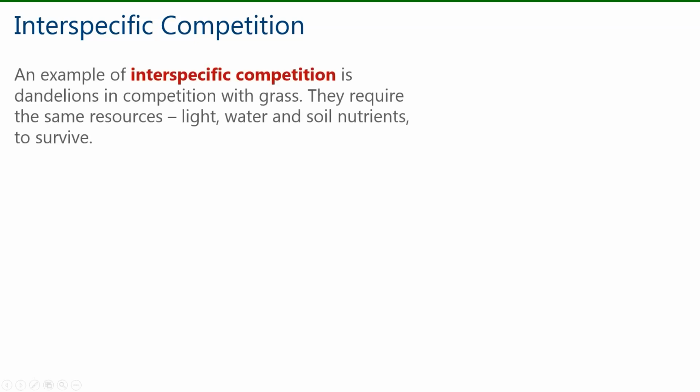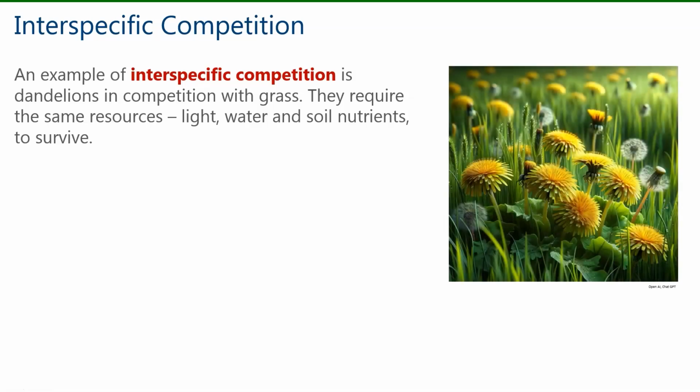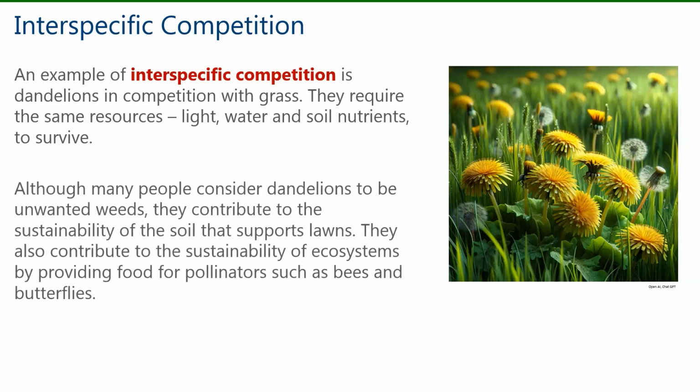Let's look at interspecific competition in more detail. An example of interspecific competition is dandelions in competition with grass. So we have two different species here. Dandelions are one species, and the grass they're competing with is the other species. They both require the same resources, light, water, and soil nutrients to survive. So these two different species are competing for the same resources. Although many people consider dandelions to be unwanted weeds, they contribute to the sustainability of the soil that supports lawns. They also contribute to the sustainability of ecosystems by providing food for pollinators such as bees and butterflies.